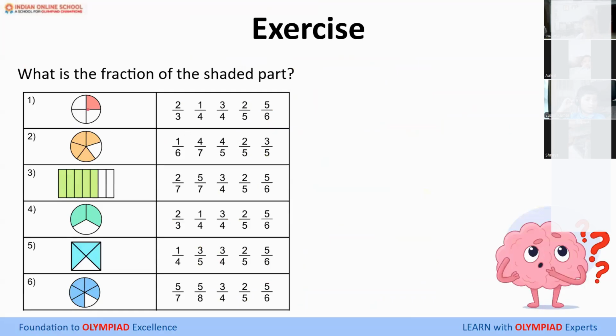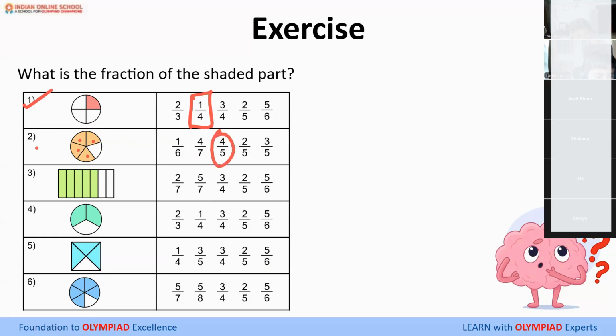Now, we'll start with Mani. Mani, can you tell us the fraction of the shaded part here? 1/4. Very good. 1 out of 4 is shaded. Toshini, can you tell us the second one? 4/5. 1, 2, 3, 4 out of 5. Very good. Vaishnavi, what's for the third one?